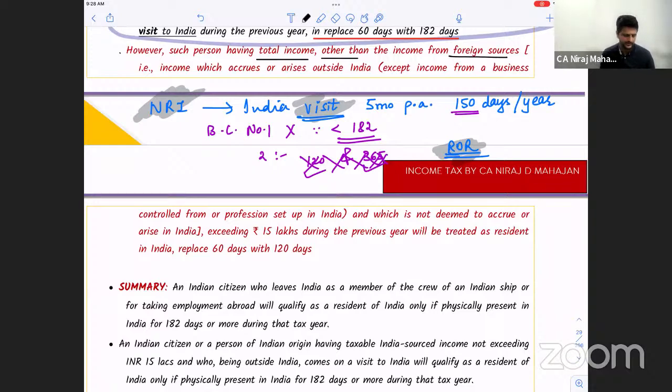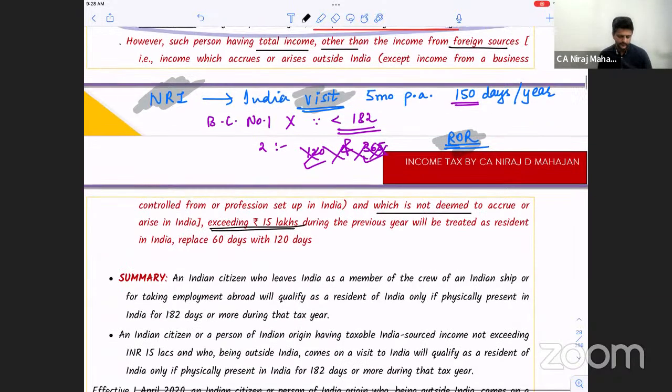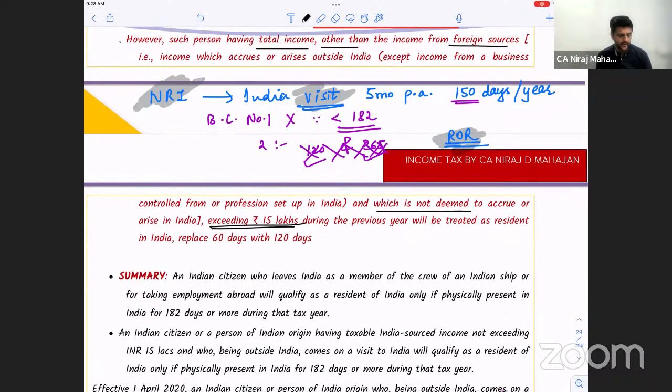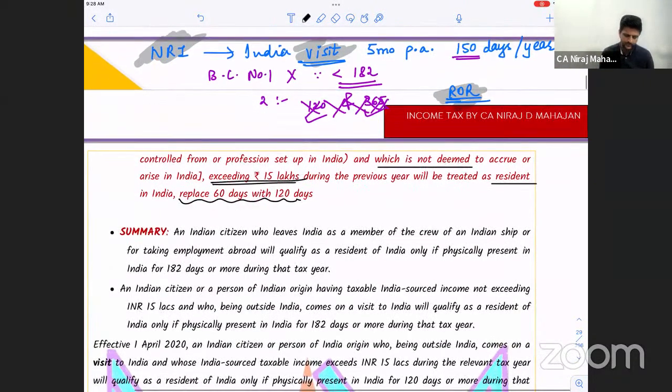Okay, fine. And which is not deemed to accrue or arise in India, but exceeding rupees 15 lakhs during the current year, will be treated as resident in India. For that, we have to replace 60 days with just 120 days. Now you understood nothing out of it, okay?